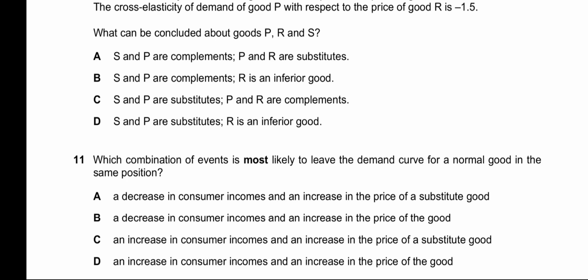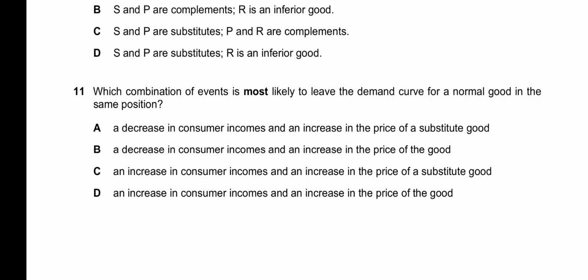so it will not make it stay in the same position. C, it says an increase in consumer incomes and an increase in the price of a substitute good. This is incorrect because both these events will increase the demand for the good. D, it says an increase in consumer incomes and an increase in the price of the good. And an increase in consumer income will shift the demand curve of the product outwards, but increasing the price of the good will not result in a decreased demand for the good. It will just result in movement along the demand curve. So A is a more correct option because both of those shift the demand curve in opposite directions, resulting in the demand curve to stay about the same position.